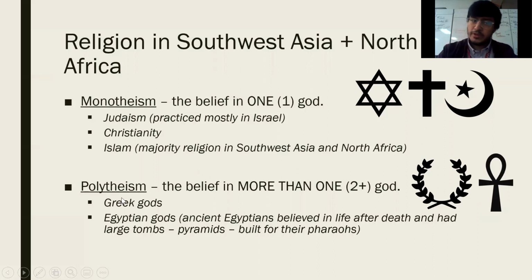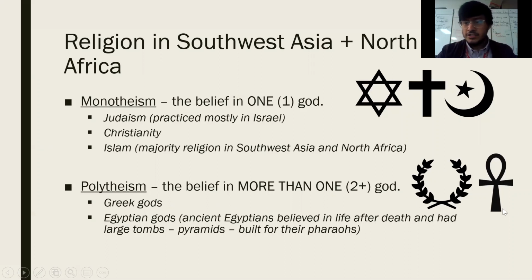Polytheism, as opposed to monotheism, poly means many. So polytheism is the belief in more than one God, at least two or more gods. Recall that we talked about Greek gods in an earlier unit, specifically our Europe unit. And for this unit, we talked about Egyptian gods. That was Monday's lesson. The symbol for Hellenism or the Greek gods is here.